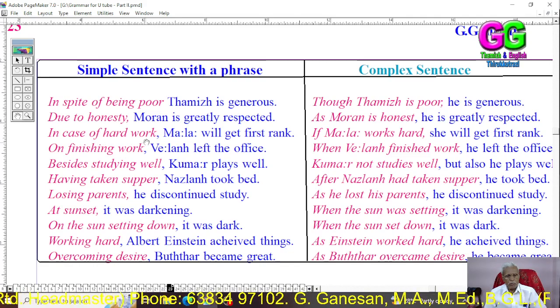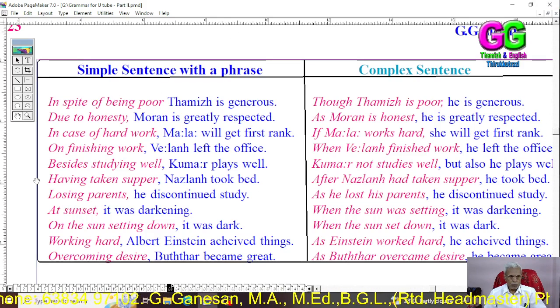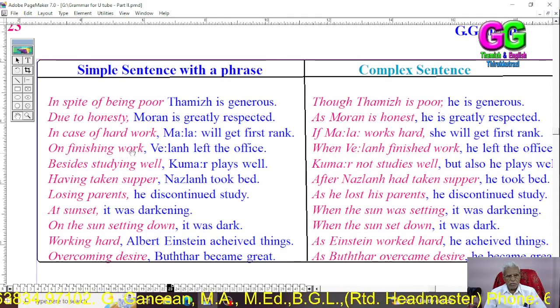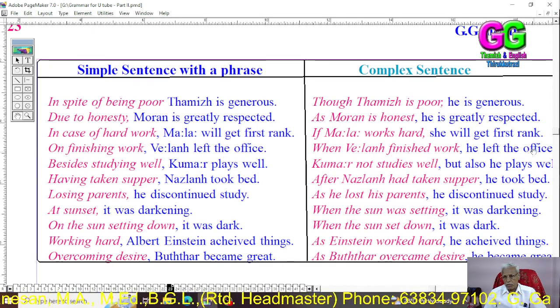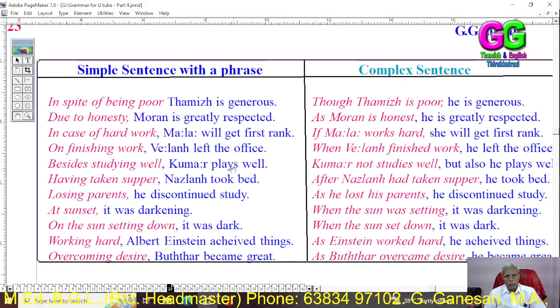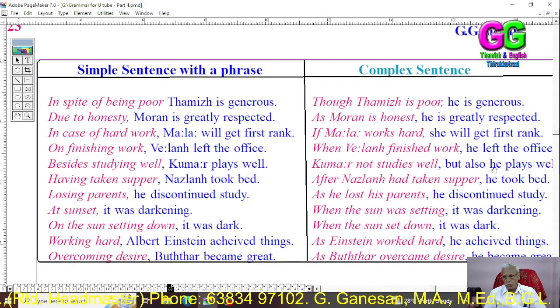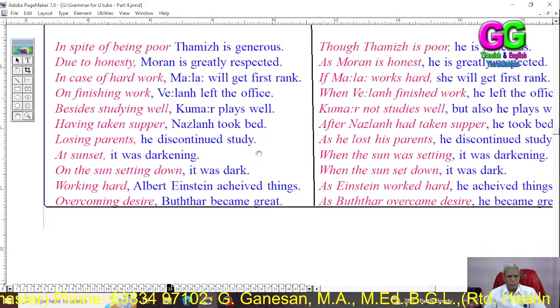In case of hard work, Mala will get first mark. If Mala works hard, she will get good marks. On finishing work, Verlan left the office. When Verlan finished work, he left the office. Besides studying well, Kumar plays well. Kumar not only studies well, but also he plays well.